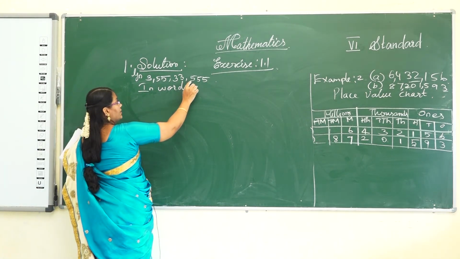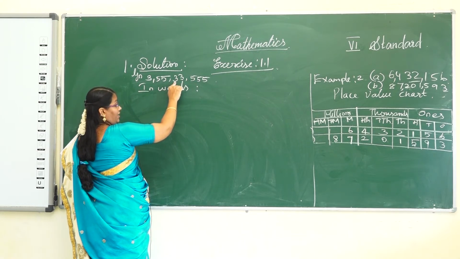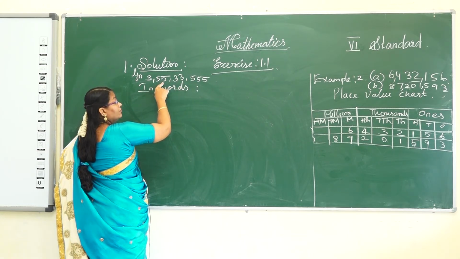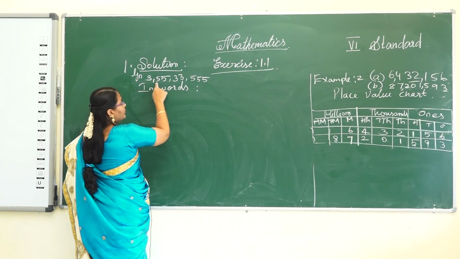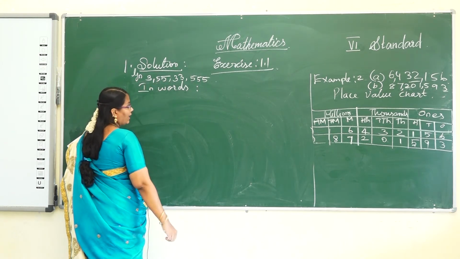So hundreds, thousand, ten thousand, lakh, ten lakh, crore, 3 crore.